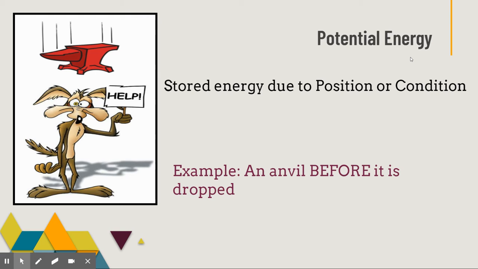So if you look at poor Wile E. Coyote over here, that anvil is falling. But before that anvil fell, it had potential energy, the energy that was stored up so that it could fall. The falling part is the kinetic energy. So we convert between potential and kinetic all the time. Potential is the stored amount of energy, kinetic is the movement amount of energy.